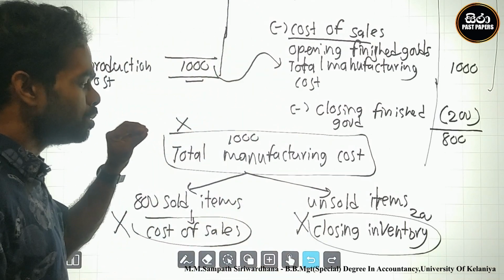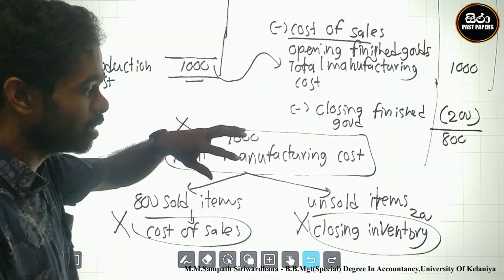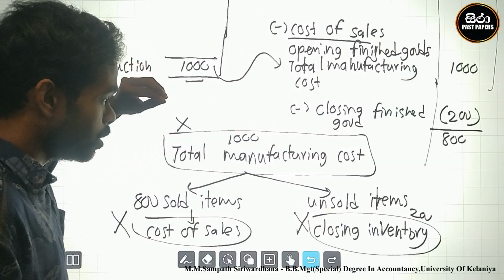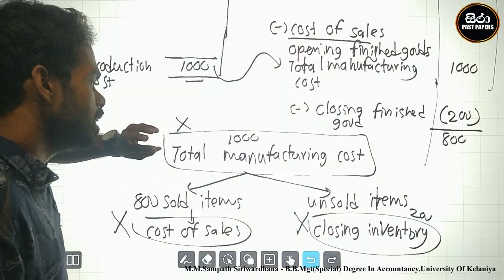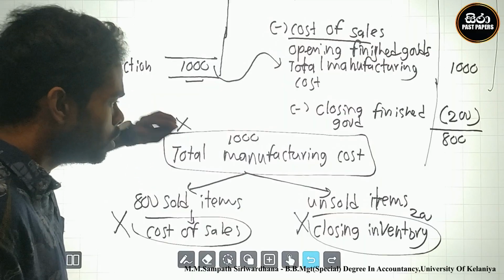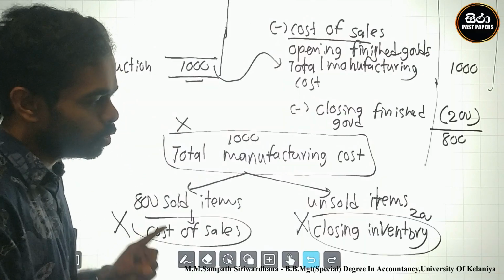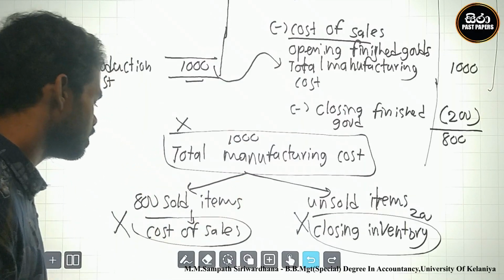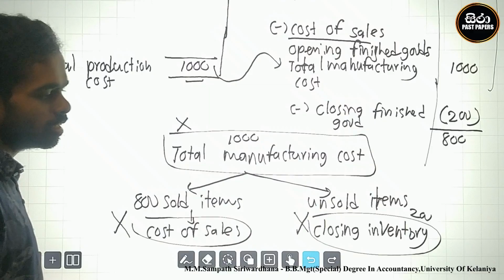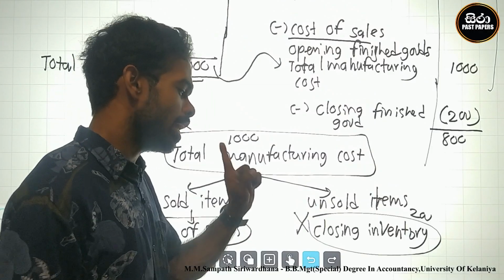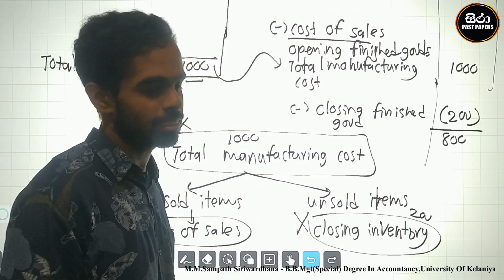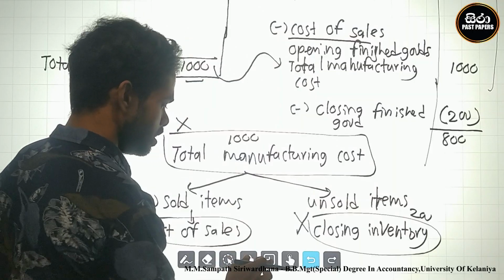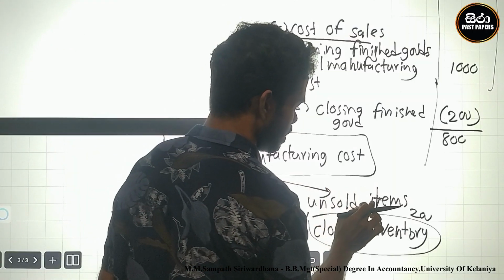Therefore, at the preparation of the financial statements, there is an error about the total manufacturing cost. You should be adjusting two types of items. What are they? Cost of sale should be adjusted, and closing inventory should be adjusted. Okay.